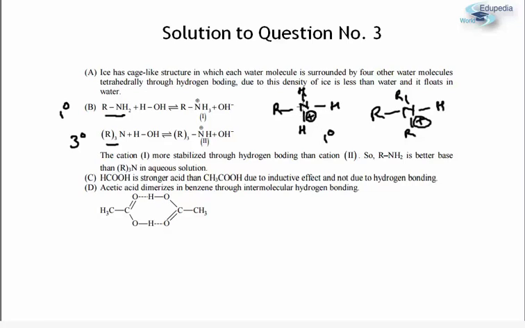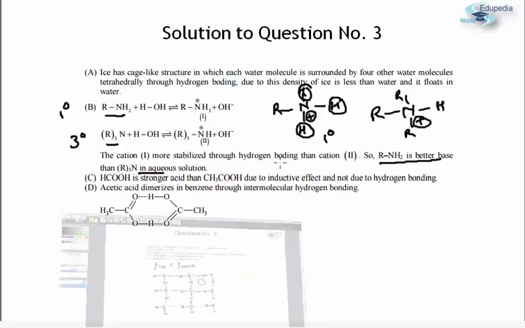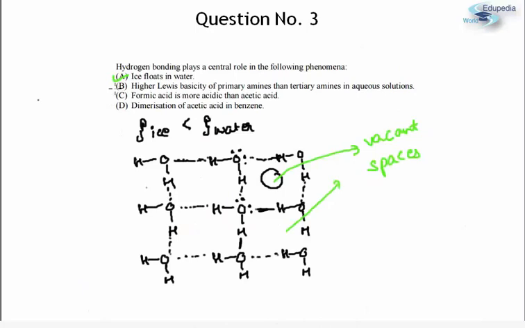So clearly, since this conjugate acid has 3 hydrogen atoms, its ability to undergo hydrogen bonding will be much more as compared to the 3 degree amine, which has only 1 hydrogen atom. Since the conjugate acid is more stabilized through hydrogen bonding, we can say that RNH2 is a better base than R3N, that is a 1 degree amine is a stronger base as compared to a 3 degree amine. So B is also going to be my answer.